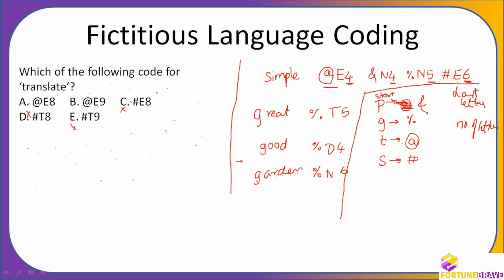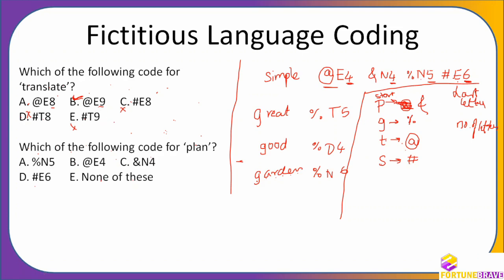Now how many letters are there? Both are the same. Only the letters are different. So what will I see? 1, 2, 3, 4, 5, 6, 7, 8, 9. So 9 should be the answer. B is the answer. Okay, clear? Very, very simple. You only see the chart for this start letter and then you will be able to solve.